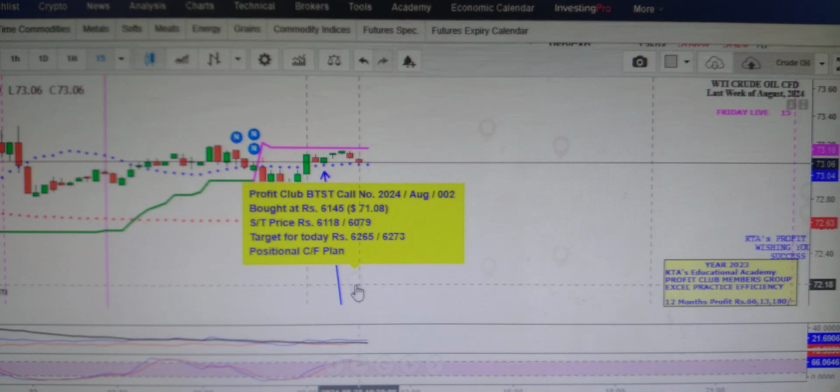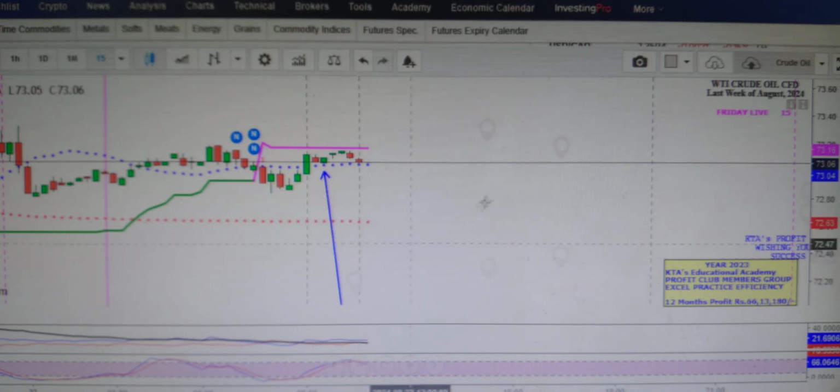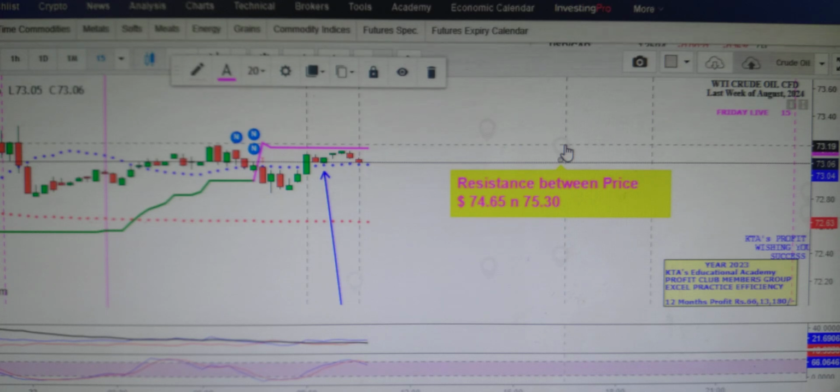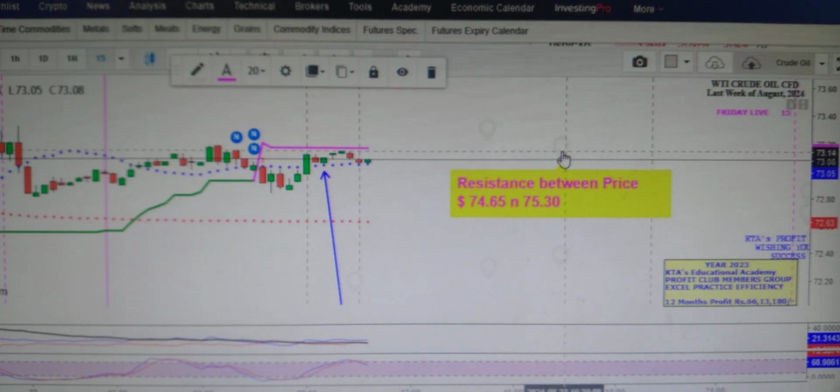So here this is live on Friday. The price right now is in the 50-minute candle cycle after the Europe market open, $63.06 right now. This is a candle where we activated our BTST call of the Profit Club, at a level bought at about $71.08. Whatever the target is depends. What we discussed for M6 price is given the target, the same price of 74.65 and 75.30, which may or may not be possible.